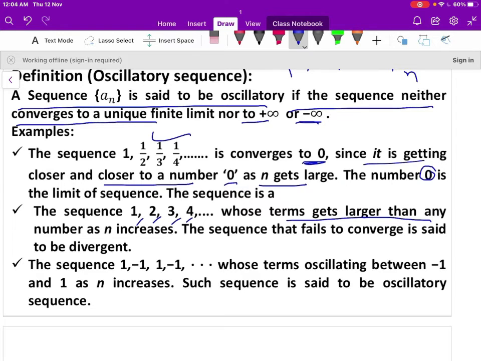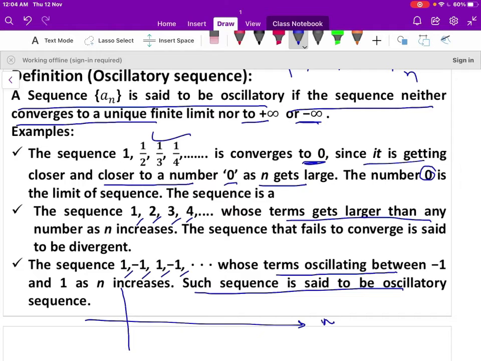Let us take another example. The sequence 1, minus 1, 1, minus 1, whose terms oscillate between minus 1 and plus 1 as n increases. Such a sequence is said to be an oscillatory sequence. Let us plot the graph of this sequence. This is n, this is a_n. When n is 1, the first term is 1.